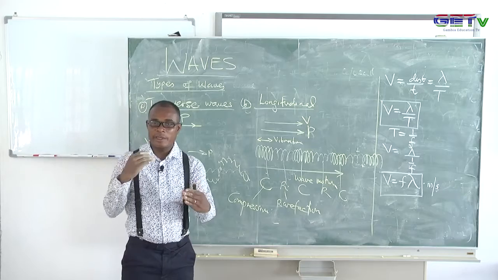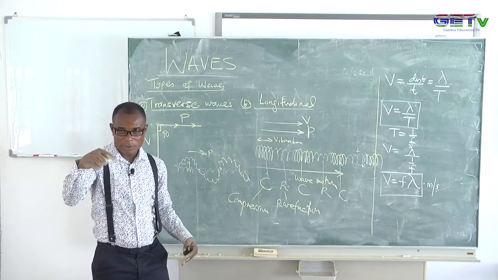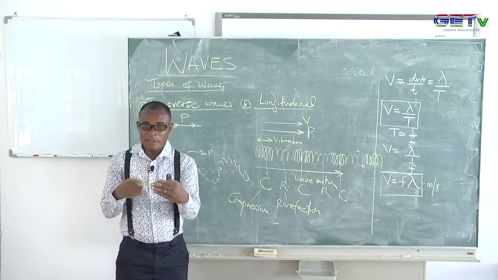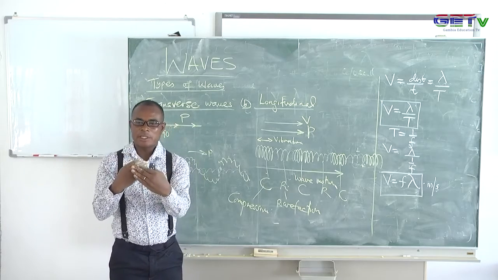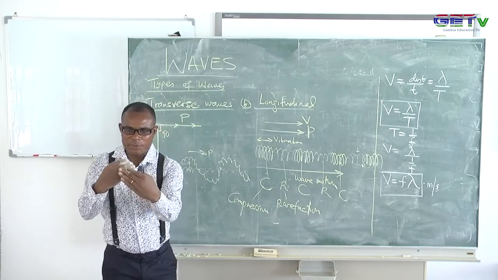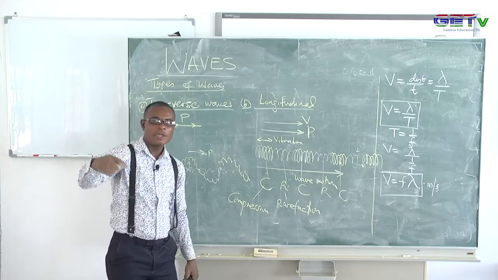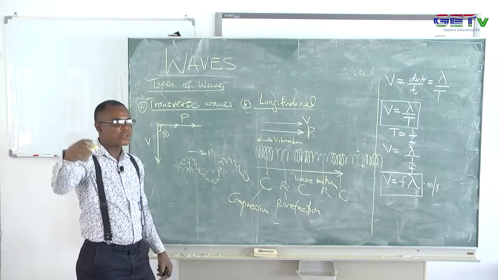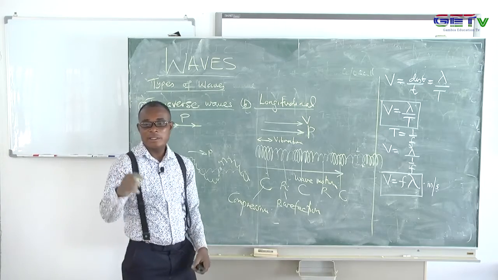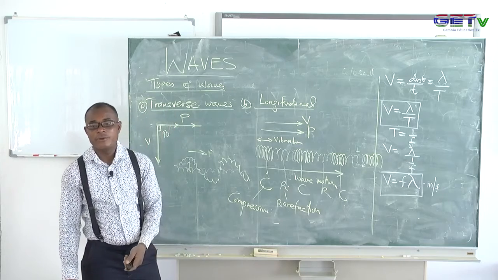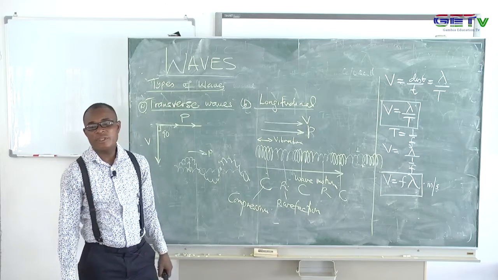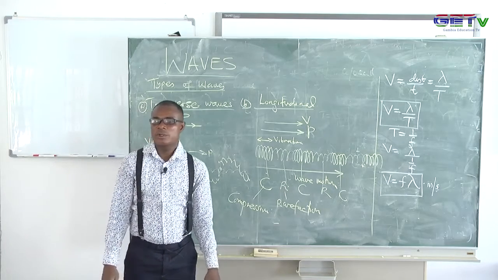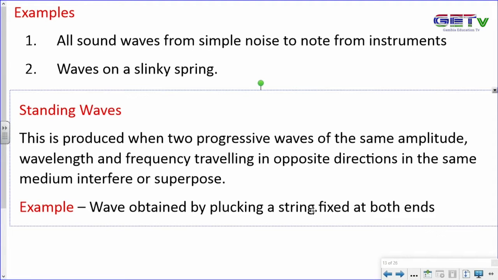The air molecules around my head are taking the energy from me to your ear so that you can hear me. The molecules of the air around my head are compressed, that is, the pressure is increased, and they relax again, compress, relax. That series of compression and relaxing of the air molecules transfers the energy from one point to another. That is the longitudinal wave for you. An example of that type of wave is sound wave from simple noise or note from instruments. As much as you produce sound, you are a longitudinal wave.